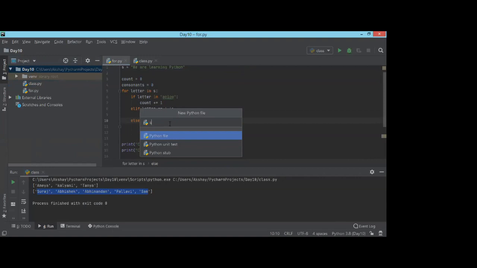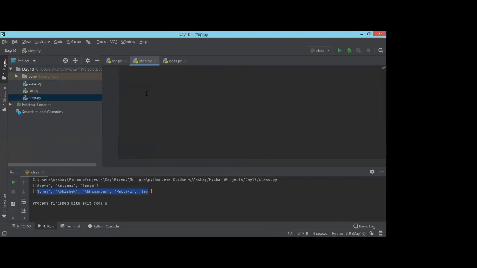Suppose I want to print for i in range of 1 to 101, and I'm going to print that i.